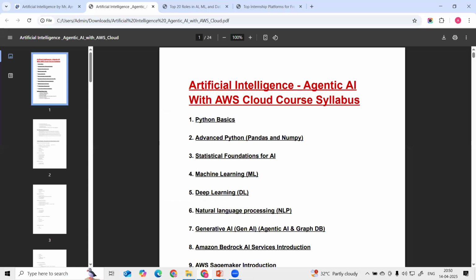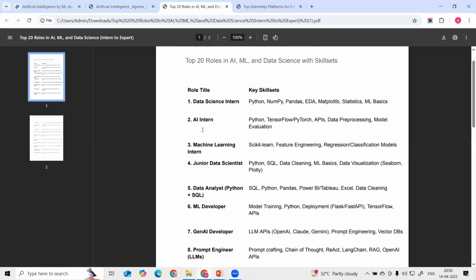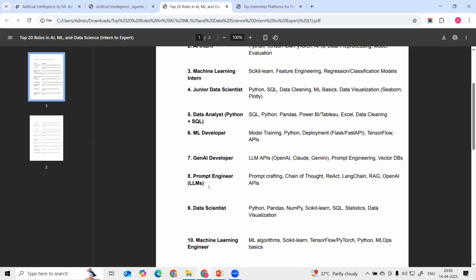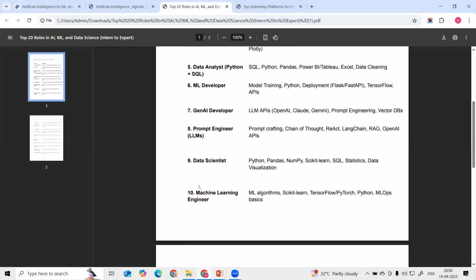Guys, these are the top 20 roles in AI, ML, and data science that we can target. Data science intern and AI intern if you are a fresher, and if you are an experienced person you can also transition to data science. We can apply for machine learning intern, junior data scientist, ML developer, GenAI developer, prompt engineer, data scientist, and machine learning engineer.